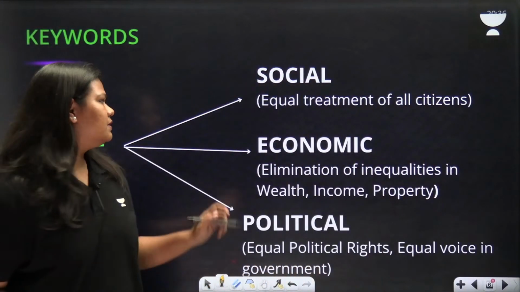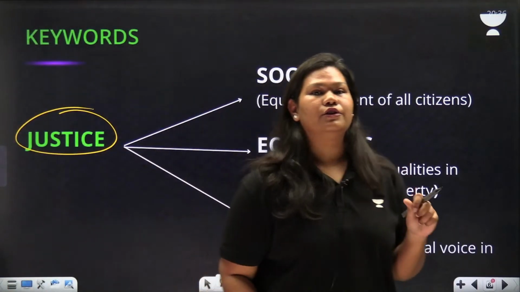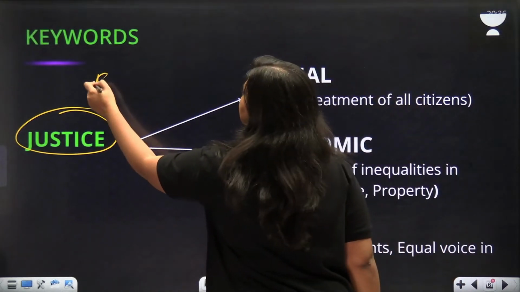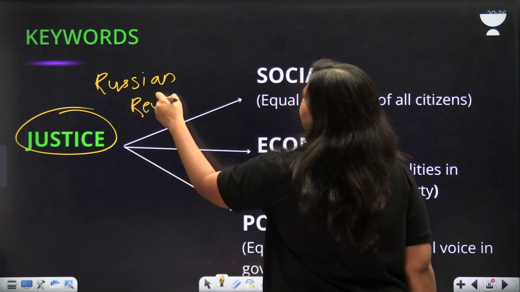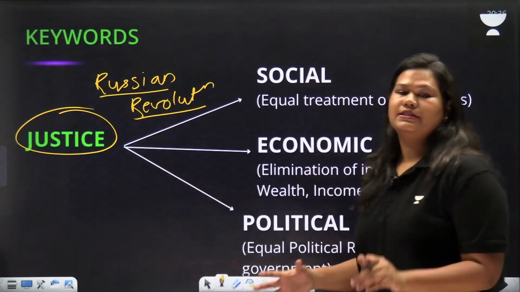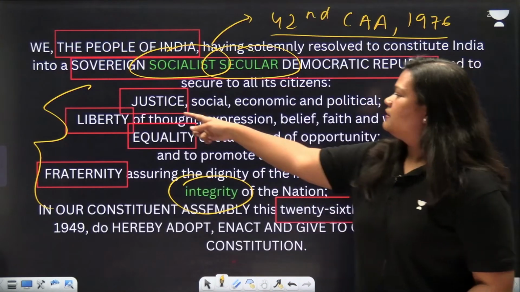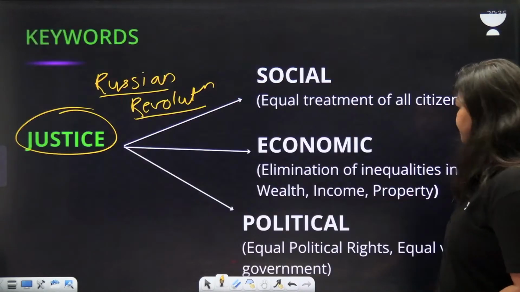We'll start with the word justice. The idea of justice is borrowed from the Russian Revolution. Russian Revolution introduced the idea of justice, and Indian constitutional makers borrowed this concept from there. We have 3 types of justice. Here it's written social, economic and political justice.